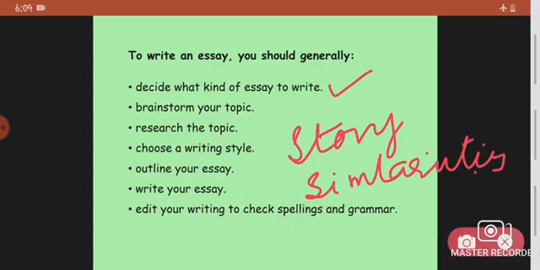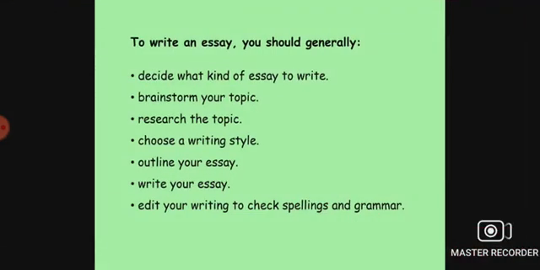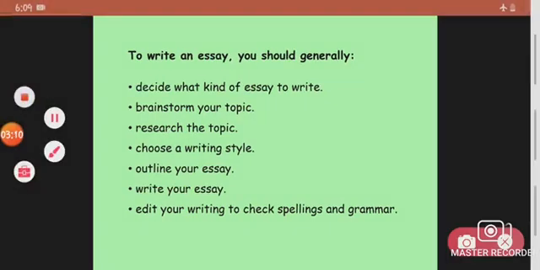Or a problem-solving essay, where you provide a solution to some problem? Maybe you're writing about pollution, for instance. You have to convince the reader about the problem and also propose a solution. Or maybe an informative essay, where you educate the reader about a particular topic. So it's very important to decide what kind of essay you have to write.